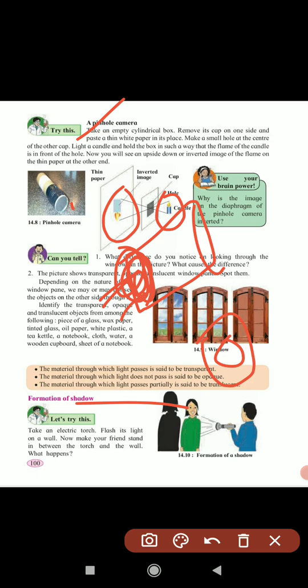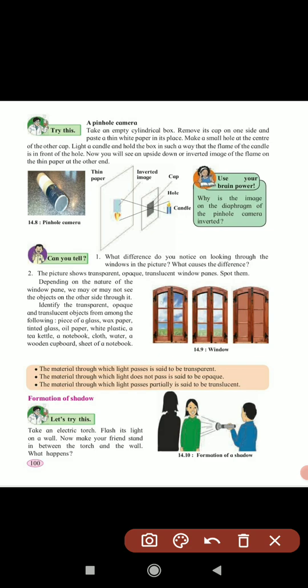So you can make the pinhole camera and tell me what is actually happening there. I want your conclusion. After that I will explain to you what is happening. So you do this, observe all the things, and tell me.